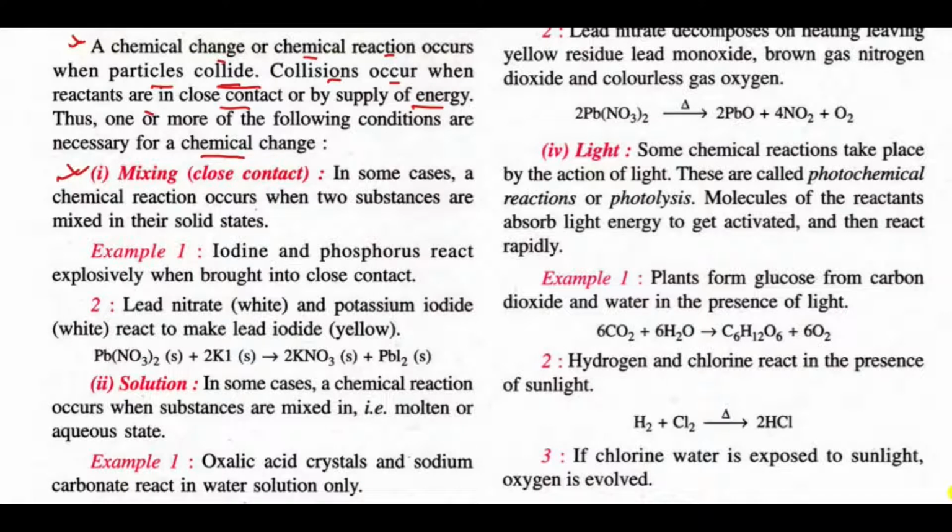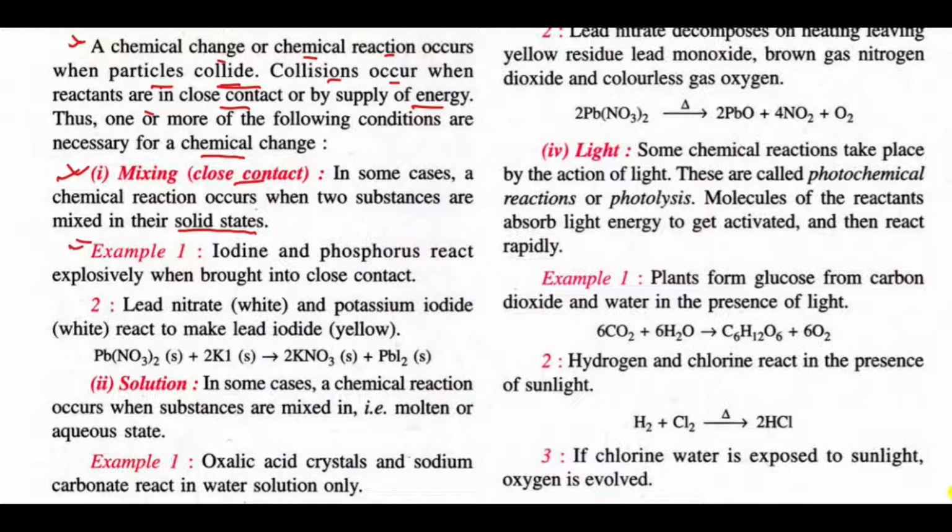First, mixing. In some cases a chemical reaction occurs when two substances are mixed in their solid states. When two substances react in their solid states, that is known as mixing. Mixing is not only done in the solid state; it can also be done with solid and gases, liquid and liquid, or solid and liquid. So this is close contact between solid states.